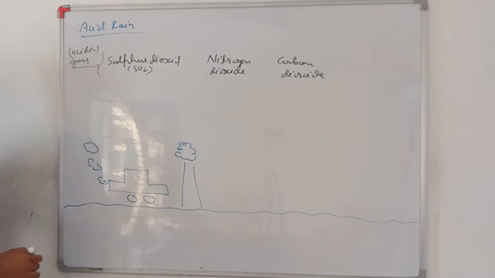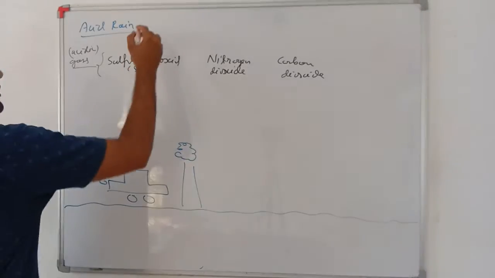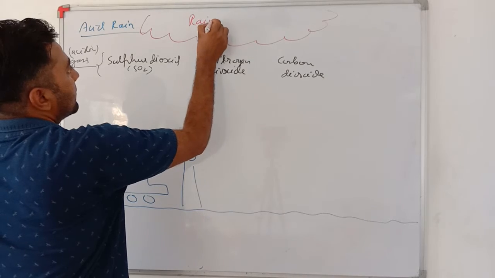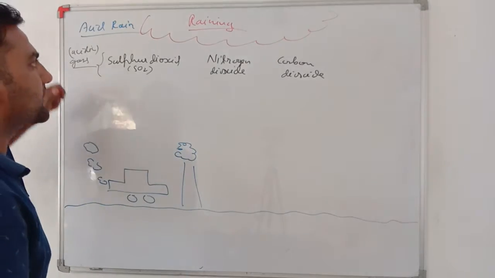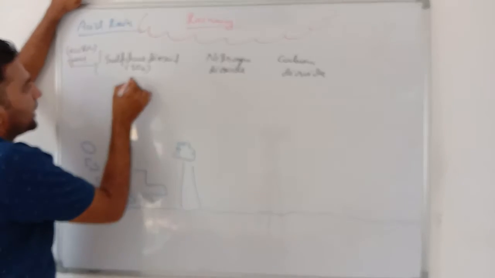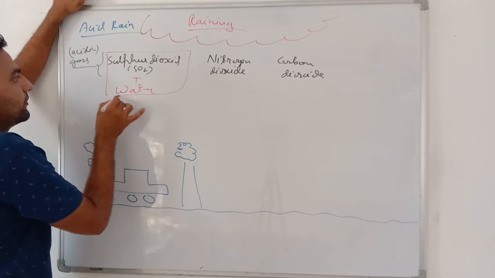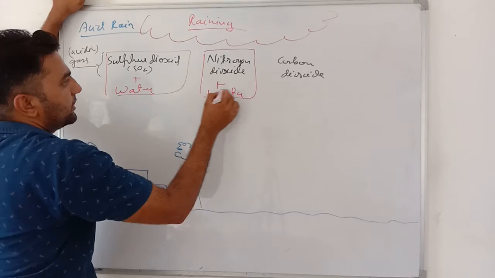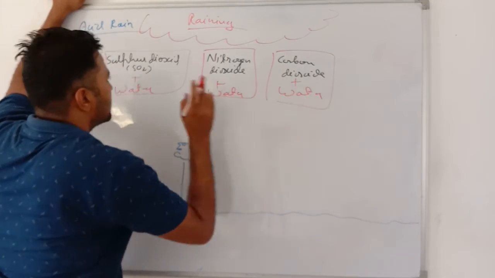How will I let you know? These gases are all present in our atmosphere. Whenever raining is taking place or precipitation is there, water falls and comes in contact with these gases, and these gases react with water producing acid.